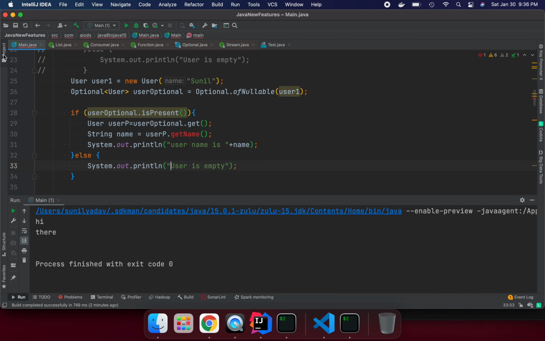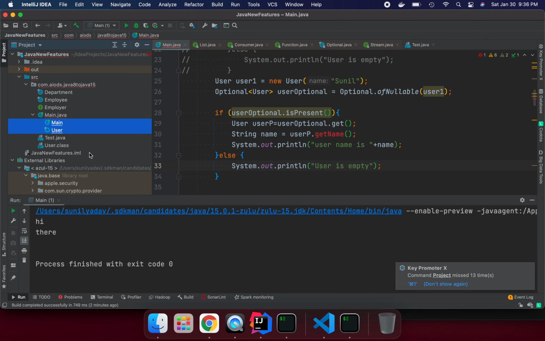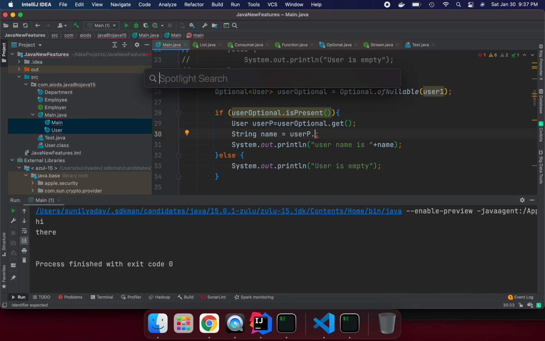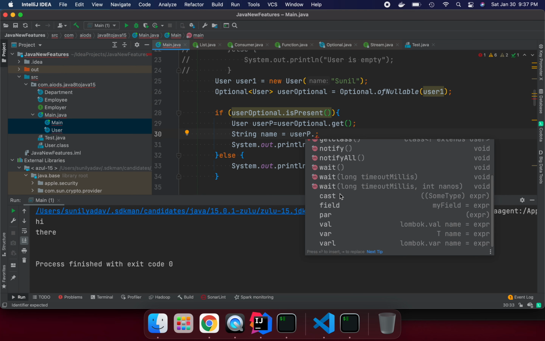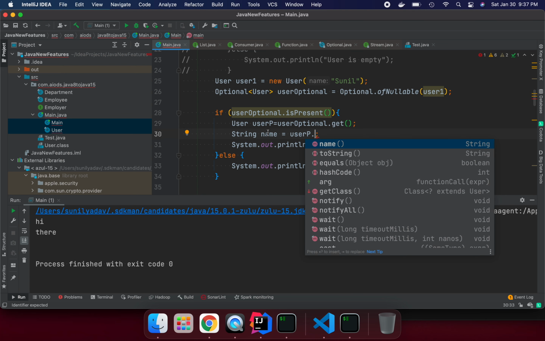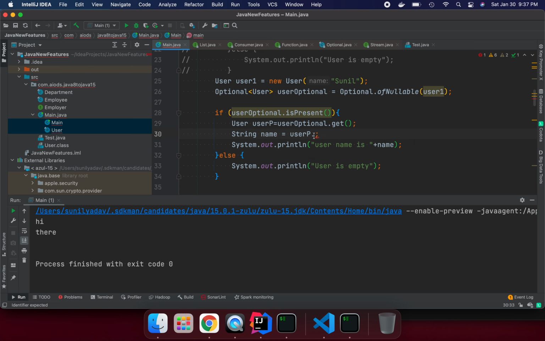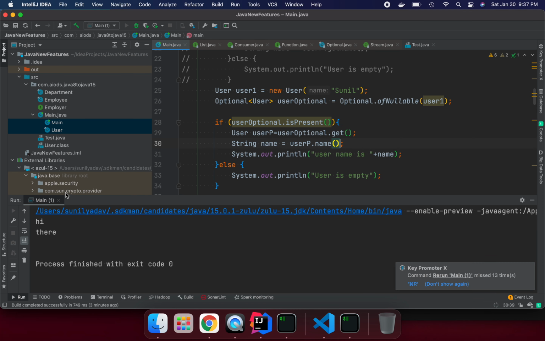In Kotlin, we are not saying getName. So if we say user input and try to find out what methods we have in the record, we press Control Space and we see name. We are not saying getName or setName. We have name, and these are the toString, equals, hashCode and all the methods, which are implemented by default for us. So suppose I want to do something, I will say name. If I run this program, we can say, hi there, hi Sunil.